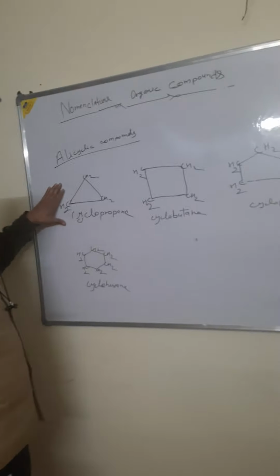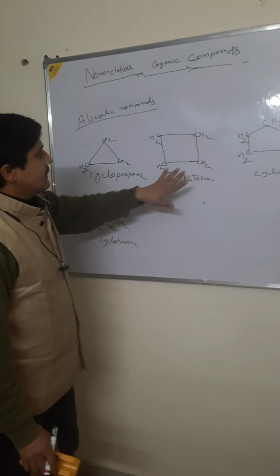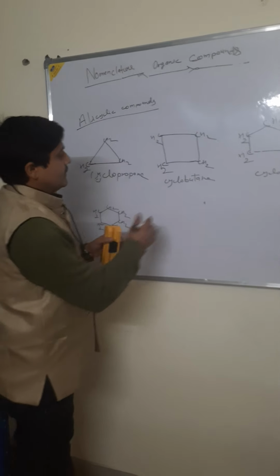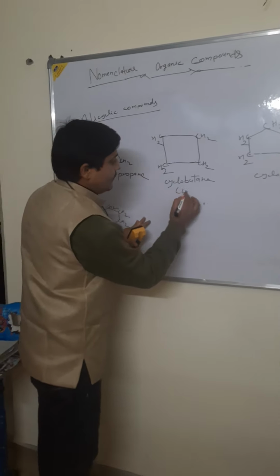Cyclopropane bears 3 carbon and 6 hydrogen, C3H6. Cyclobutane bears 4 carbon and 8 hydrogen, C4H8.